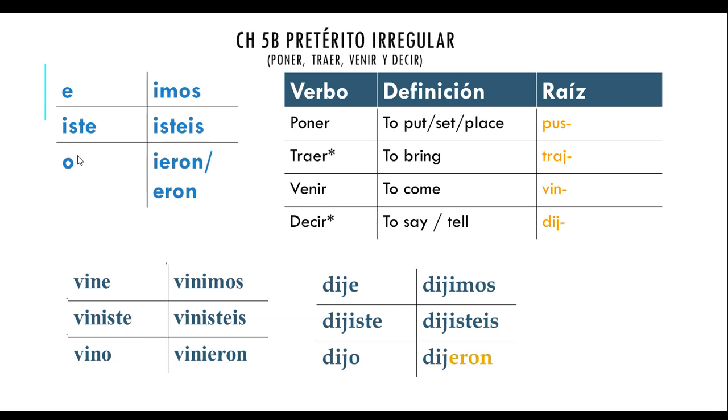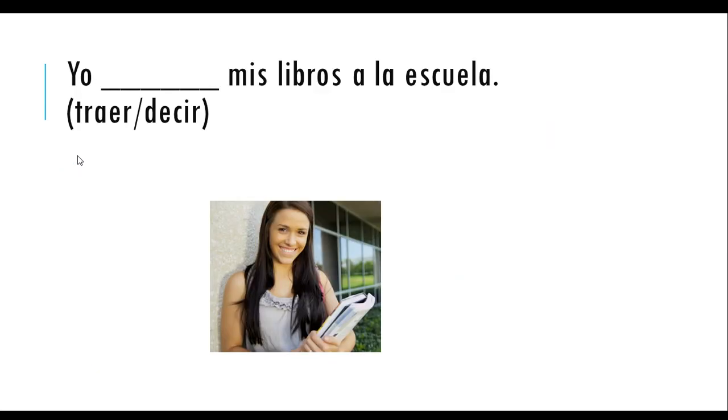So now let's have some guided practice together. So first, you're going to have to decide which verb you use, then we're going to conjugate it in the preterite based on the context. So yo, mis libros a la escuela. Yo traje. I brought my books to school.